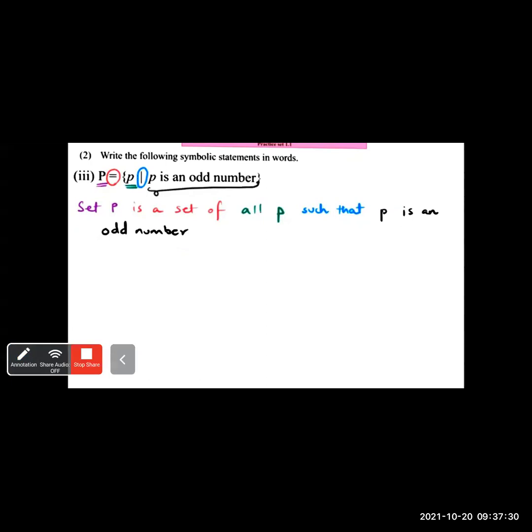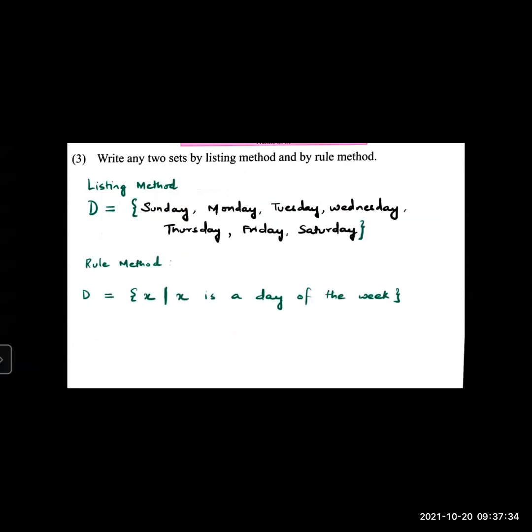The next question, on page number 4, practice set 1.1: write any two sets by listing method or by rule method. This is an open-ended question. You can write any set using the listing method and the rule method both. Whichever is simple and comes to your mind, you will get full marks. So you have to write those elements.